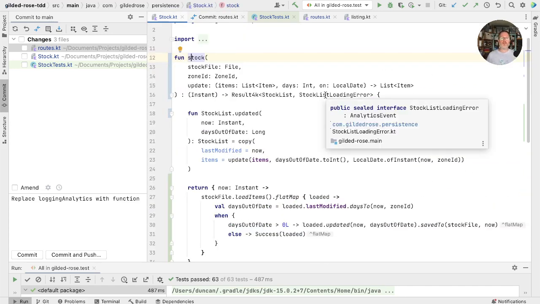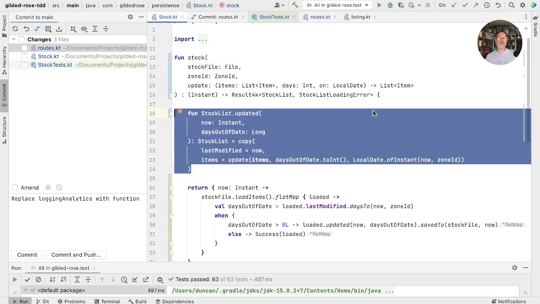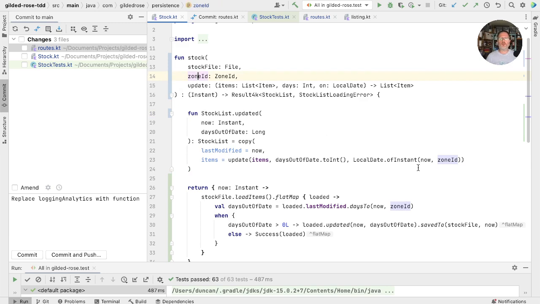Now, though, we have to ask whether this is a good idea. Personally, these nested functions I find a bit confusing. This function needs to be nested in order to access value of zone ID, for example, we use here, and our update we use here. So if we take them out of here, we need our updated function to take those items in here. In a class, of course, these were values, and so this method had access to them as properties of the class. So we should ask ourselves, is this better or worse than the code it replaces?